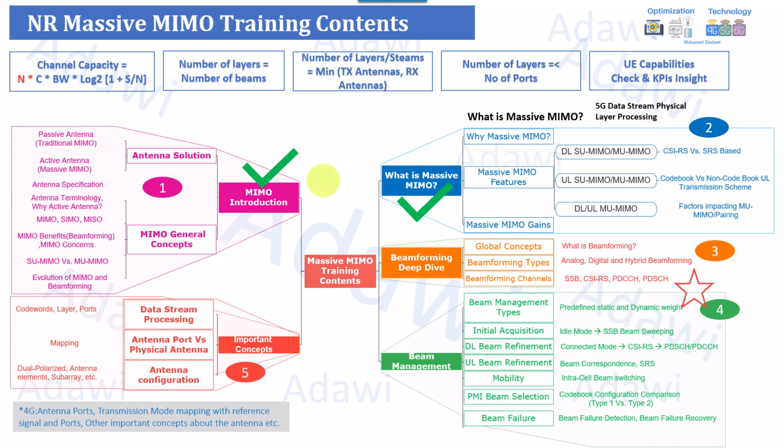So you can refer to this session if you would like to get very good basics before diving into the details. In the second session, we went through a very high level introduction about massive MIMO in general and also some important features such as single user MIMO, multi-user MIMO, and beamforming in general. Then in session number 3, we went through a deep dive into beamforming details and what kind of channels are supported in 5G massive MIMO compared to 4G, and how beamforming is implemented in different channels or reference signals, including the SSB, the CSI-RS, and the physical downlink shared channel.